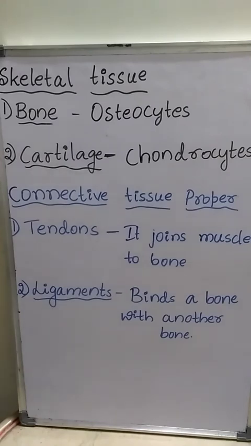Tendons are connective tissue proper which usually helps in the joining of skeletal muscle to a bone. Tendon mainly helps in attachment of muscles to bone. These tendons are fibrous tissues with great strength.